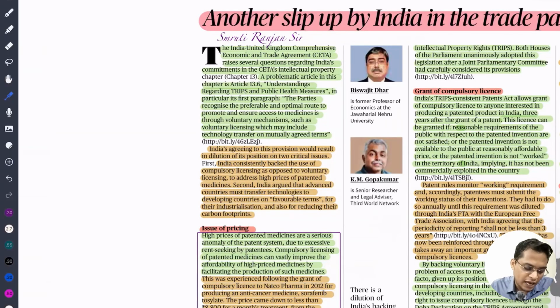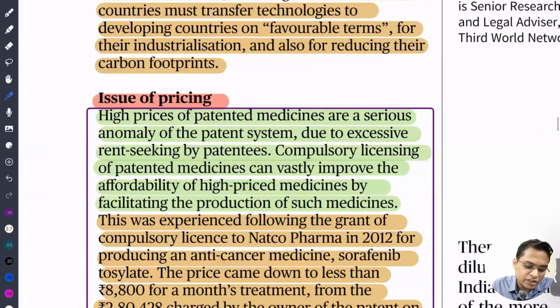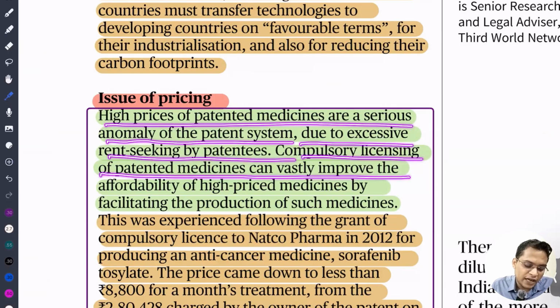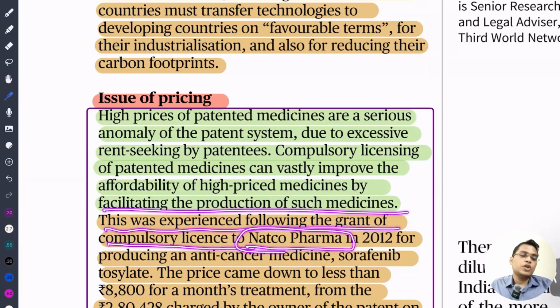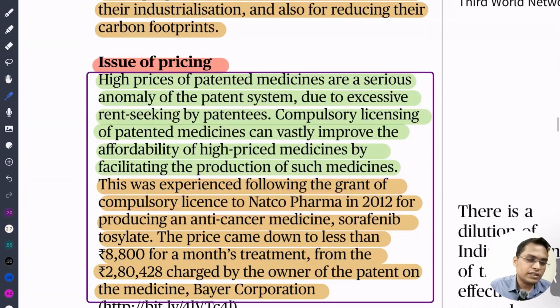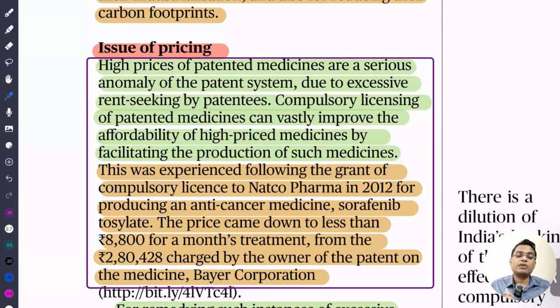In India, we have also seen in the past that the high prices of patented medicine are a serious anomaly of the patent system due to excessive rent seeking by the patentee. So compulsory licensing of patented medicine can vastly improve the affordability of high priced medicine by facilitating production of such medicine. This was the experience followed by the grant of a compulsory license to NATCO Pharma. You need to remember this example because it is mentioned in your syllabus about intellectual property rights. We gave a compulsory license to NATCO. Before, the price used to be 2.8 lakh, but after compulsory licensing, the price fell to only 8,800.